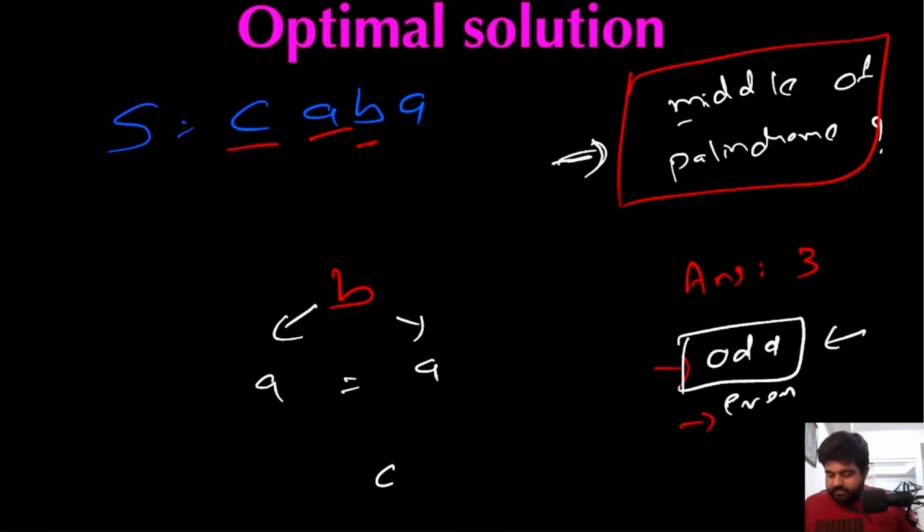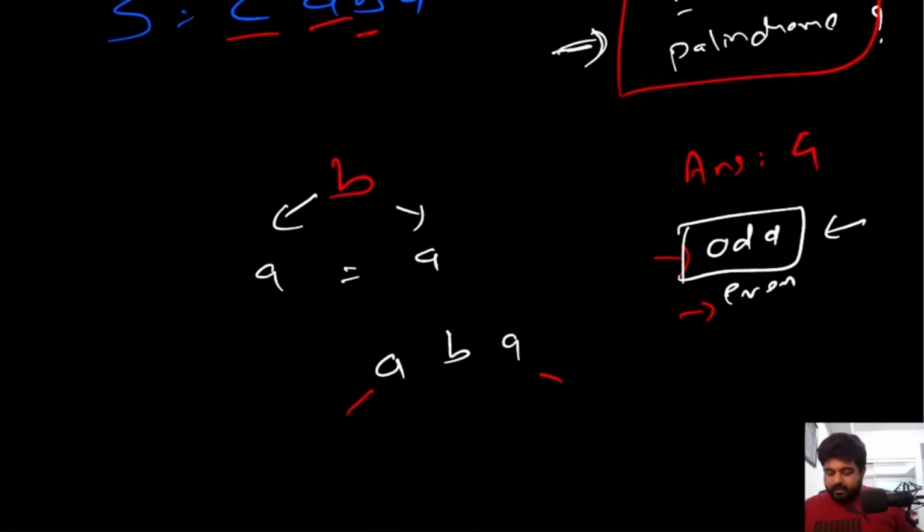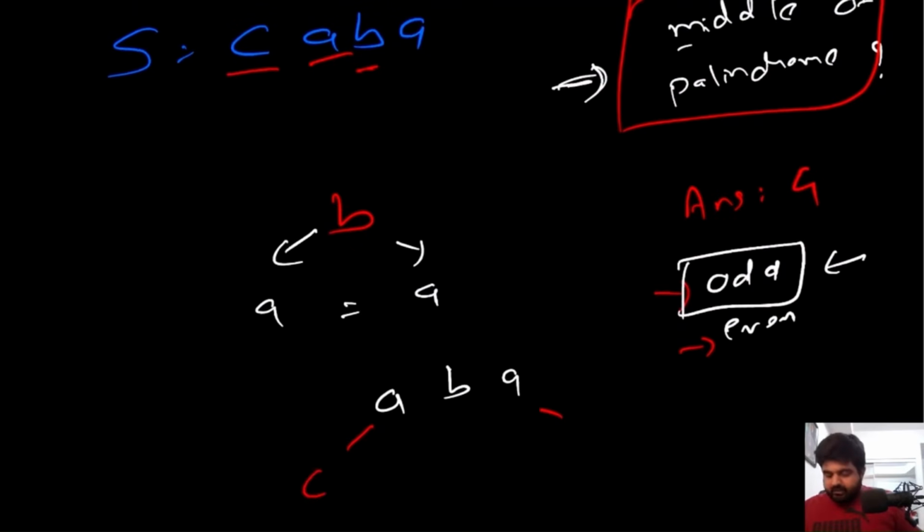So now this A, B, A, so sorry, now this ABA is also a palindrome, so we will update our answer immediately. So answer becomes 4 now. Now again, we will keep on expanding our palindrome. If we check left and right over here, the left value is C and right value is actually null. So these two are not same. Because these two are not same, we no longer have a palindrome, so we will break out of the loop.